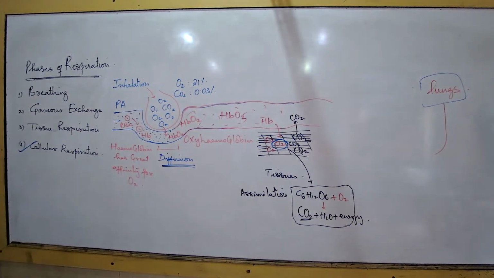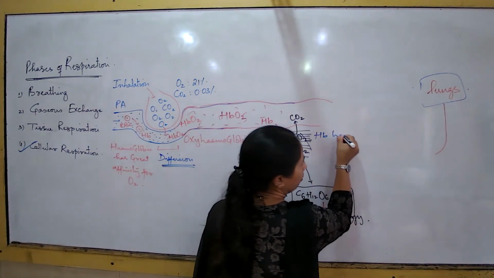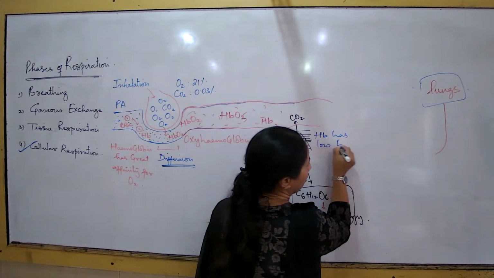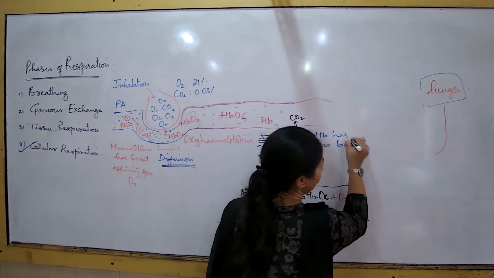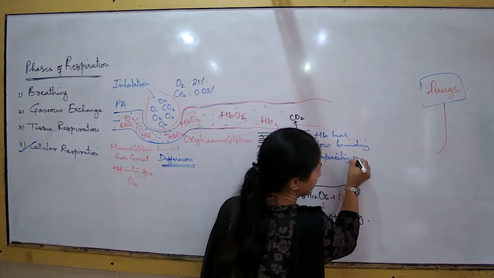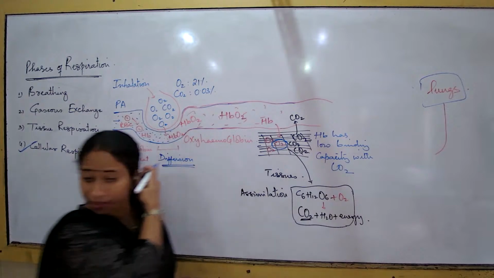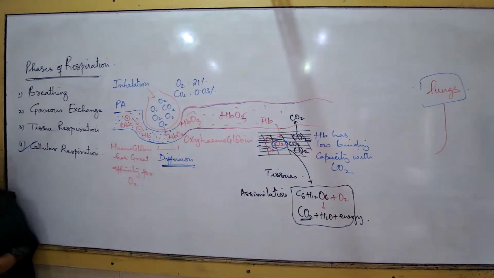Hemoglobin has a strong affinity for oxygen, but low bonding capacity with carbon dioxide. So here I would mention that hemoglobin has low binding capacity or bonding capacity with carbon dioxide. Because of this reason, all the carbon dioxide does not get bonded with hemoglobin.